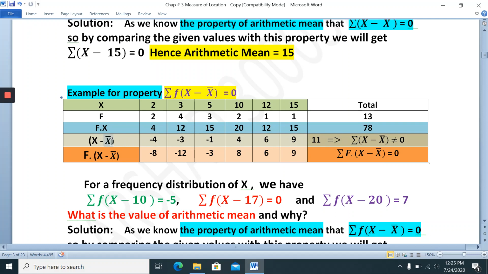So here I write x minus 6. 6 is the mean. Let me write here: mean equal to 6. Why is it? Because 78 divided by 13 is equal to 6.